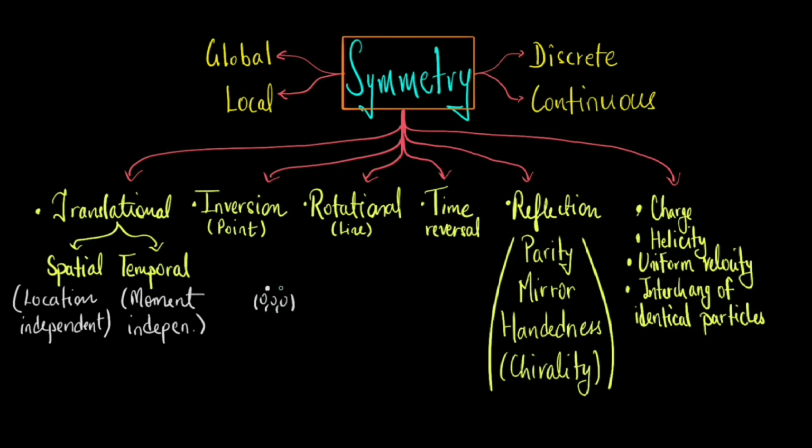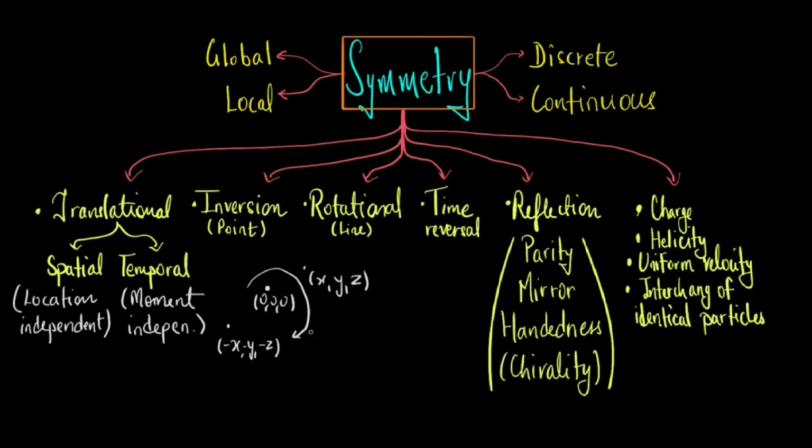Then if you take any point in this system, say x, y, z, inversion symmetry means there is a corresponding point at -x, -y and -z. The system looks the same when viewed from this inverted perspective as it does from the original. So essentially, if you were to perform a 180-degree rotation around this central point and then translate the object through the central point, the object or system would appear unchanged.